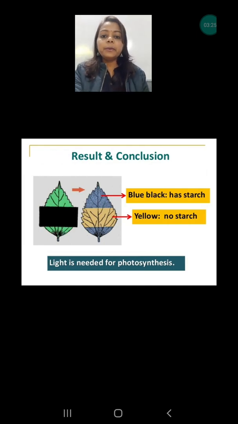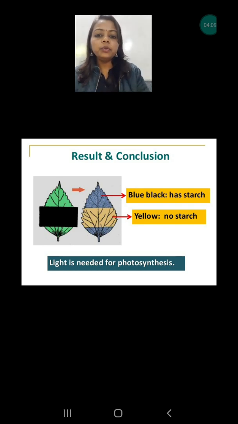You will see that the part we had covered with the black sellotape has not turned blue black in color, as you can see in the picture very nicely, and the green part of the leaf which was not covered, which was open, has absorbed the sunlight and turned blue black in color. What is this proving? The green part of the leaf has turned blue black, which means it has done photosynthesis, and that's why it has starch. It is proving the green part has done photosynthesis.